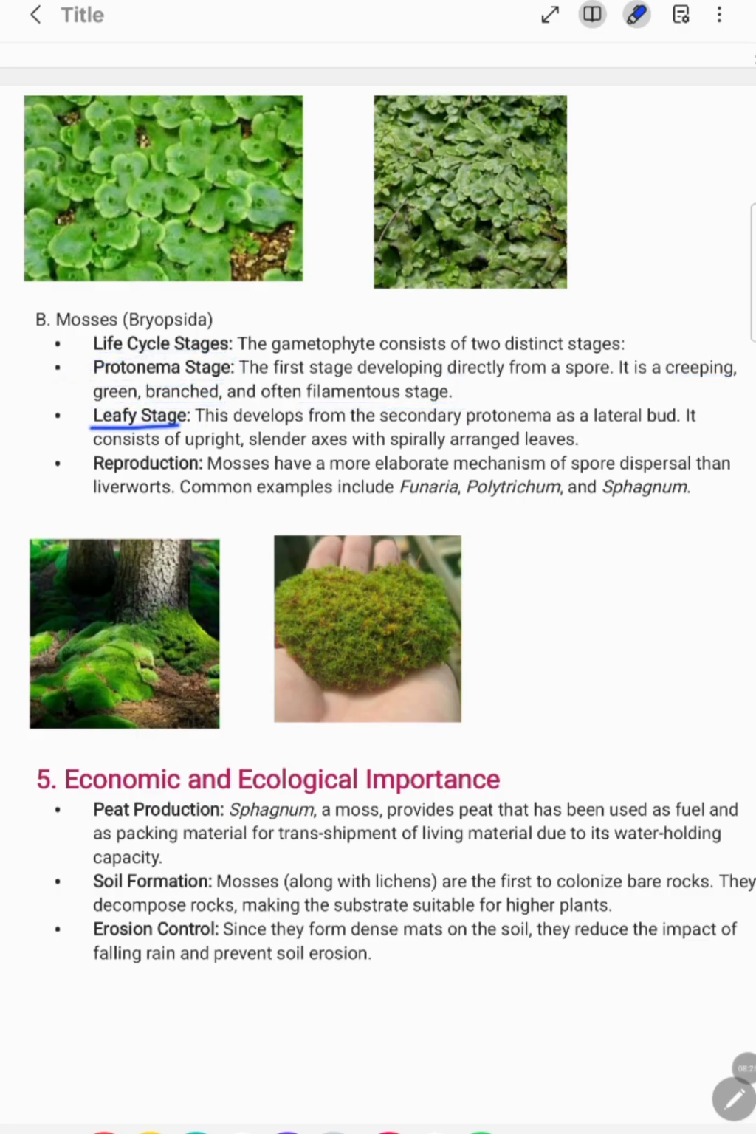The second one is the leafy stage. This develops from the secondary protonema. Now what is the secondary protonema? The secondary protonema develops from any part of the moss apart from the spore.